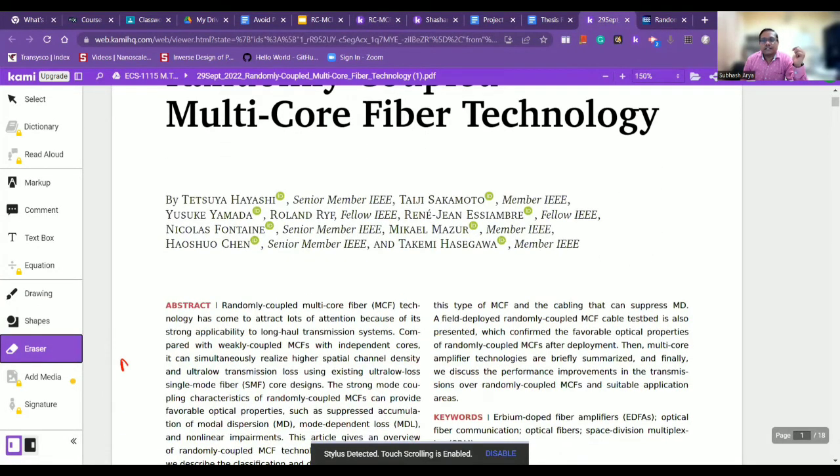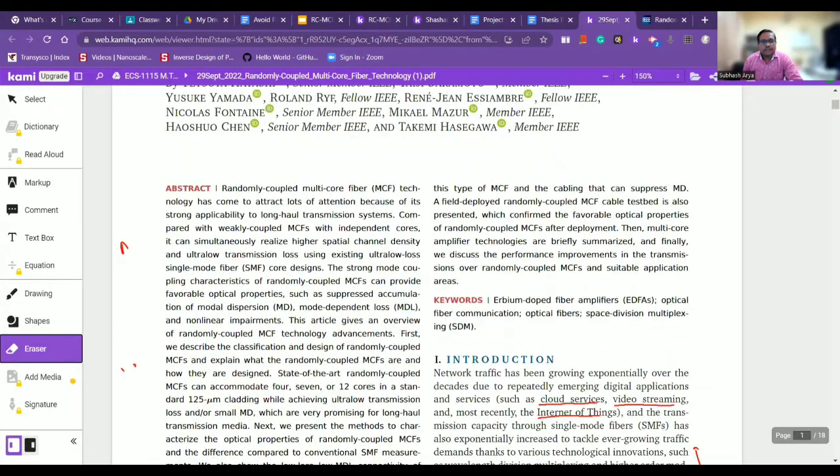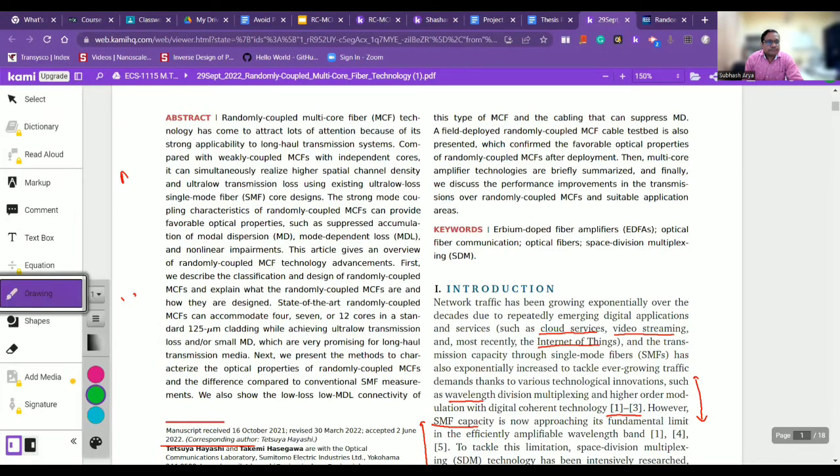So let me show you this article. Original article is here. You can see, and this article has been accepted to include in a future issue of this journal. So you can see here, Randomly Coupled Multi-Core Fiber Technology, and this is the abstract section. I have taken the text from here only. This from this up to here, just in order to understand.